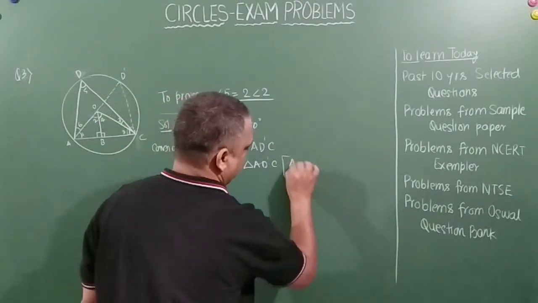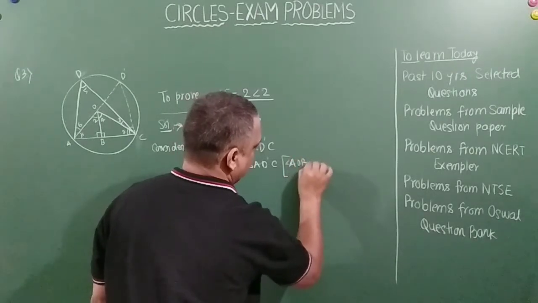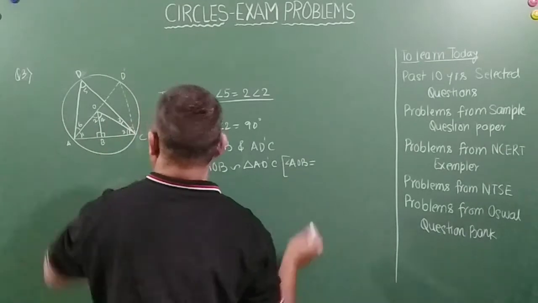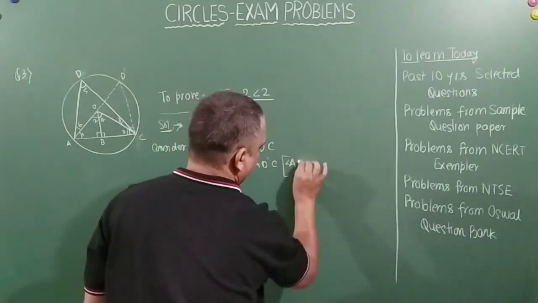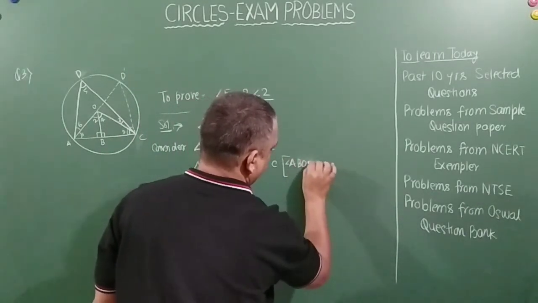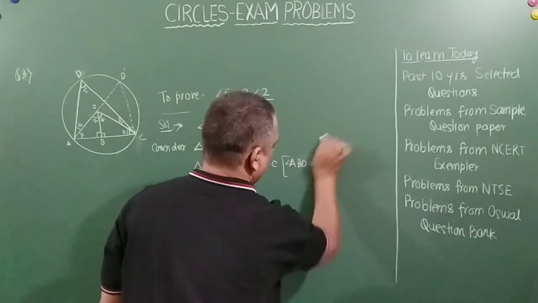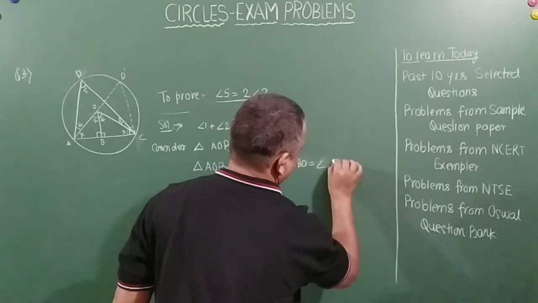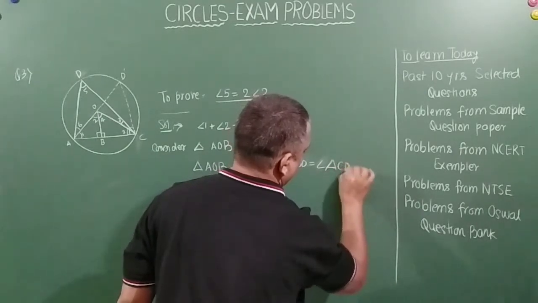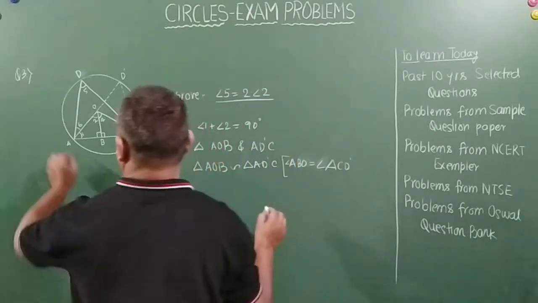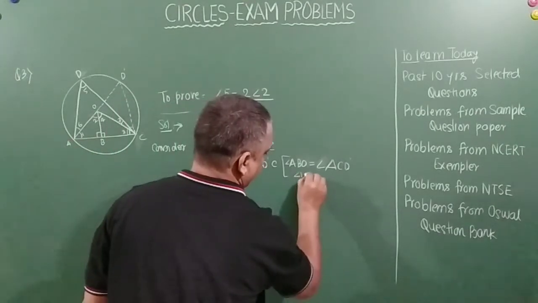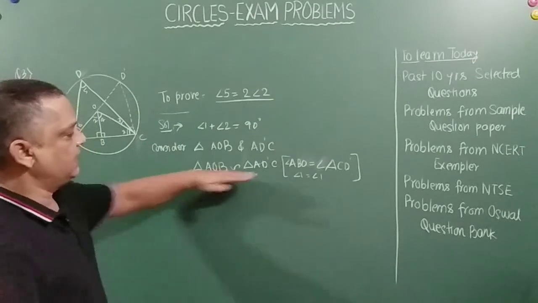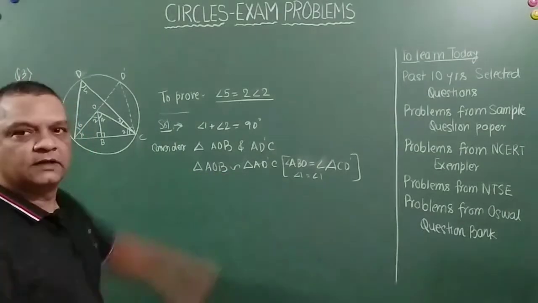Why? Because angle AOB is equal to angle AD dash C, or it is more appropriate to write angle ABO is equal to angle ACD dash. And one more thing, angle 1 is equal to angle 1. So on the basis of these two criteria, I am saying that this is similar to this, right?